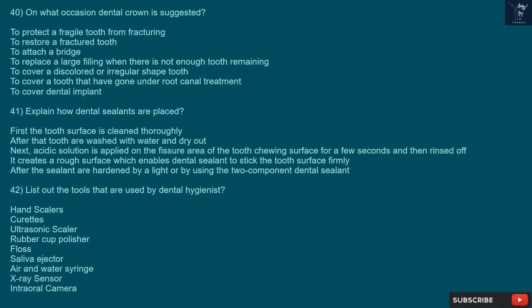42. List out the tools that are used by dental hygienists. Hand scalers, curettes, ultrasonic scaler, rubber cup polisher, floss, saliva ejector, air and water syringe, X-ray sensor, intraoral camera.